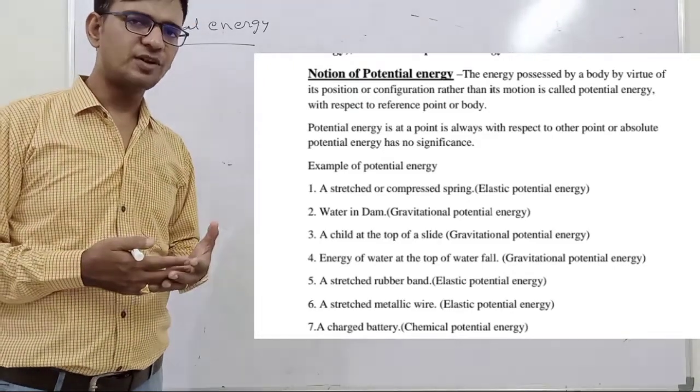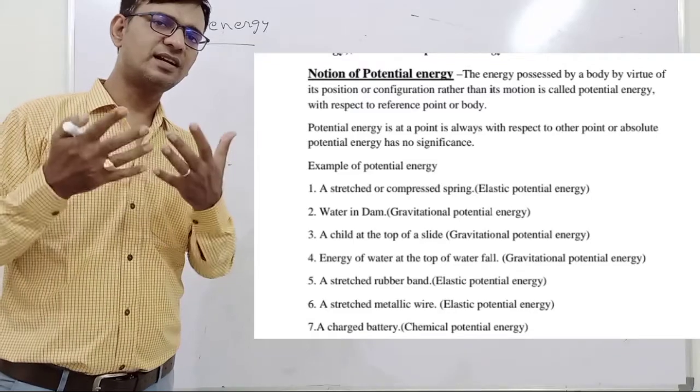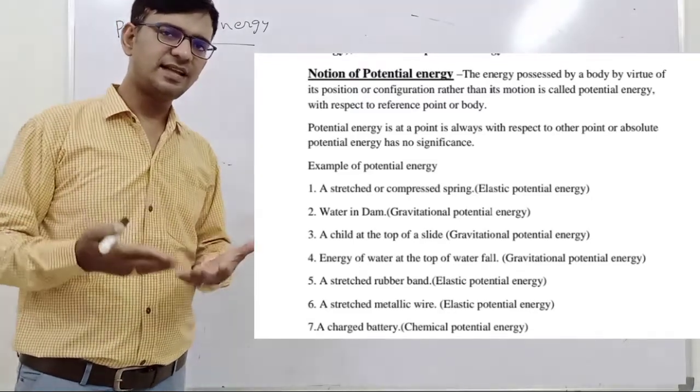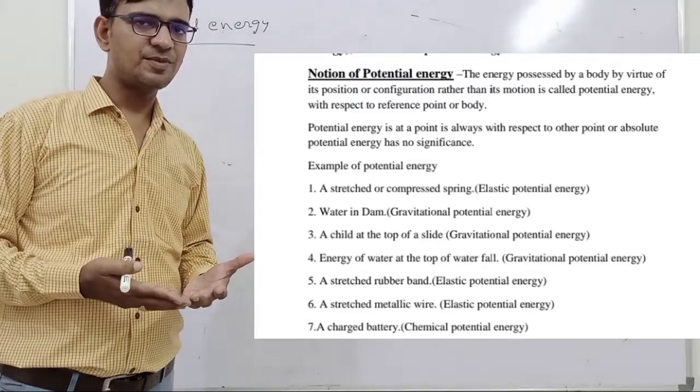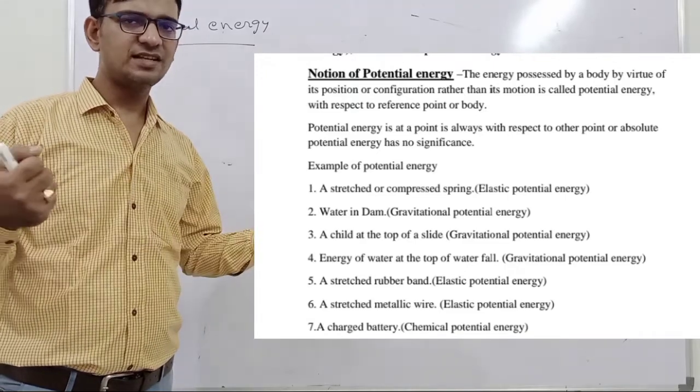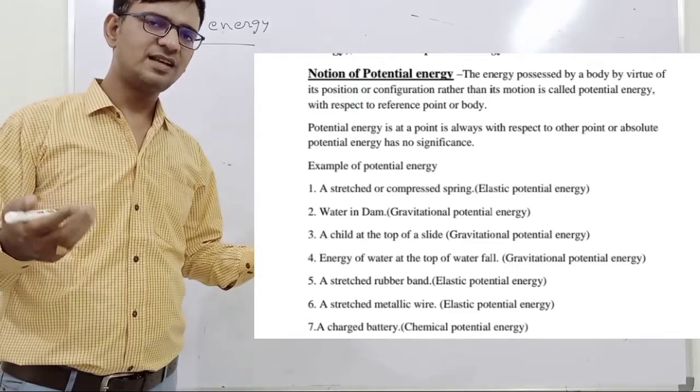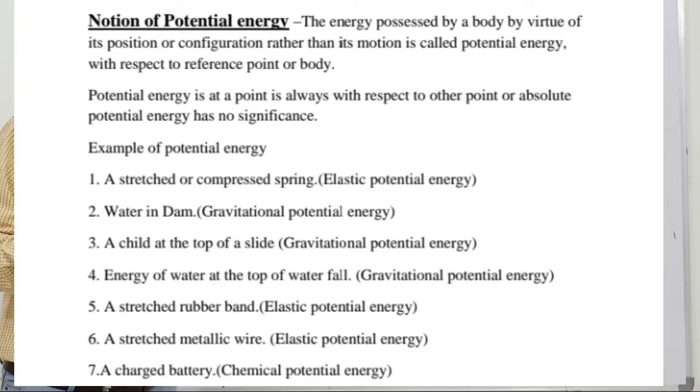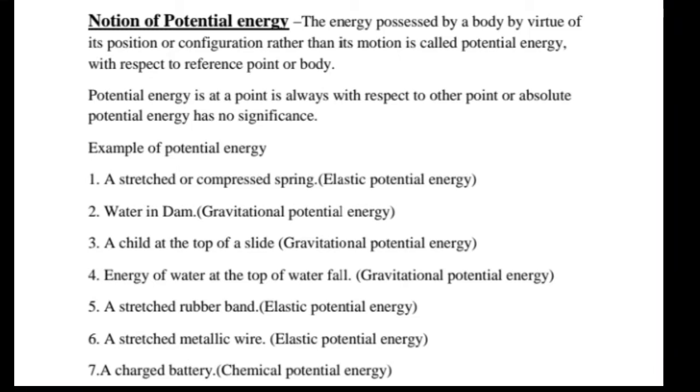There is gravitational potential energy. If we are taking any object at a certain height, then it will be associated with the gravitational potential energy. If we are stretching some rubber band or spring, then this is the elastic potential energy. And so there are so many. In a battery the energy is stored in the form of potential.